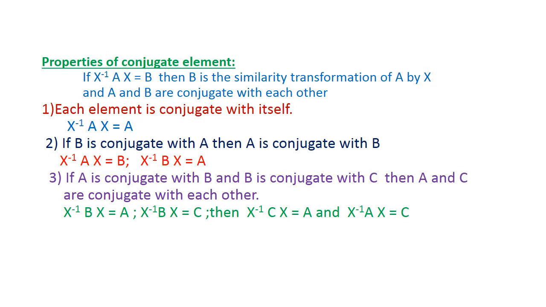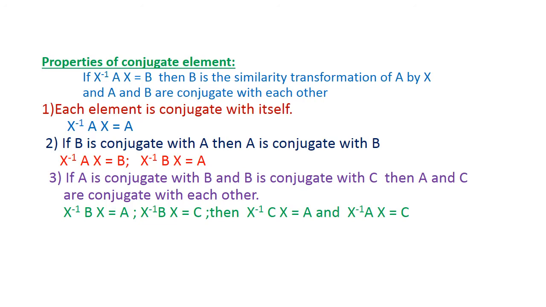The property of a conjugate element. If X inverse of A into X is equal to B, then B is the similarity transformation of A by X, and A and B are conjugate with each other. The first important property: each element is conjugate with itself. X inverse of A into X is equal to A. A and A are conjugate with each other.